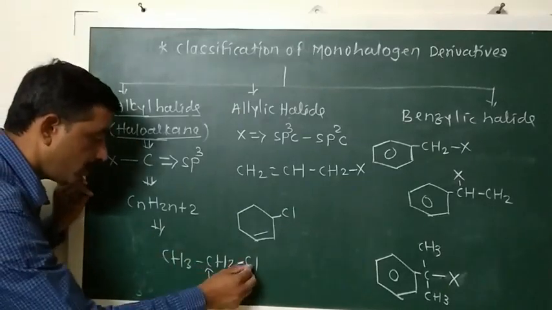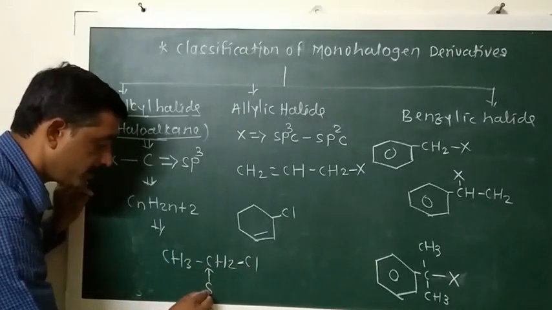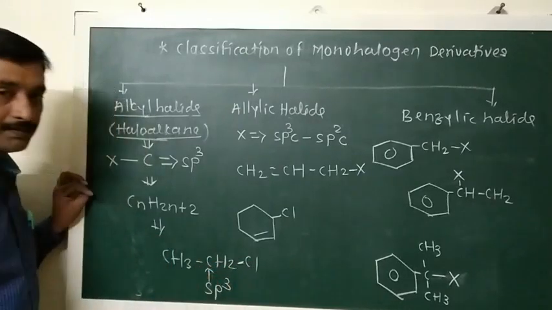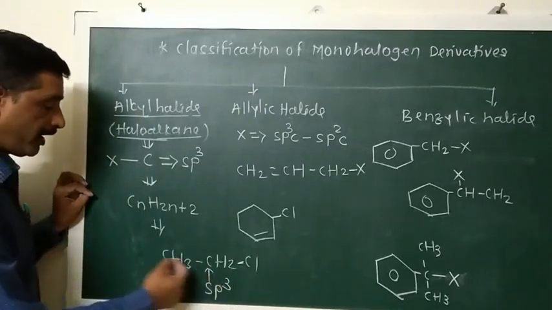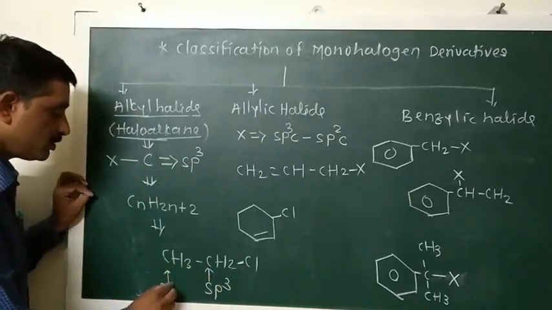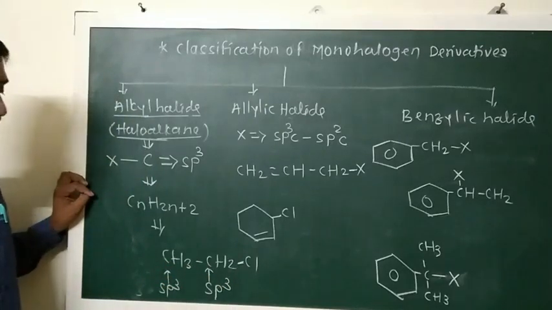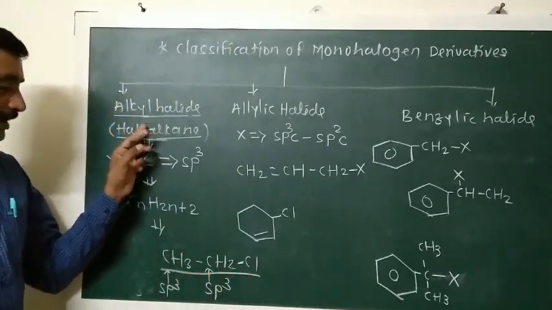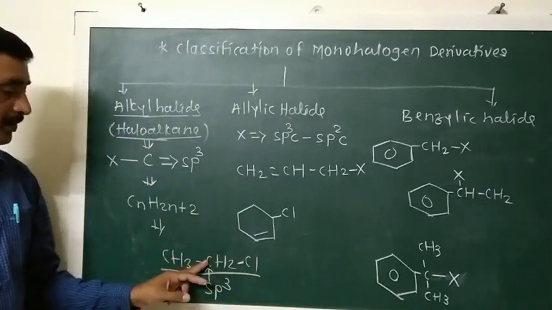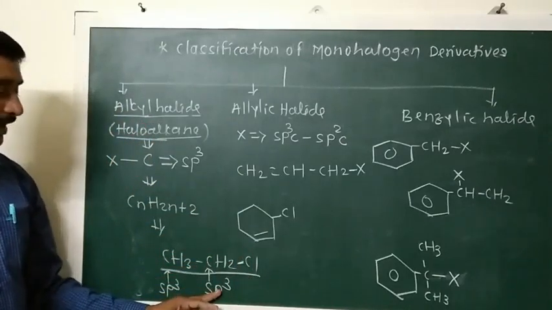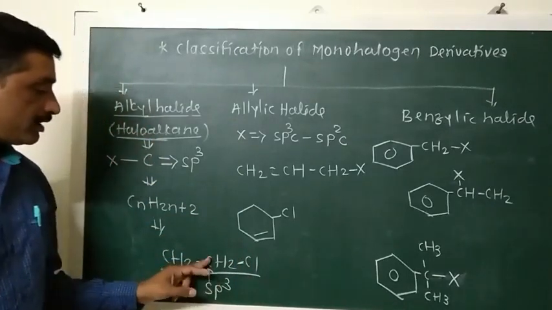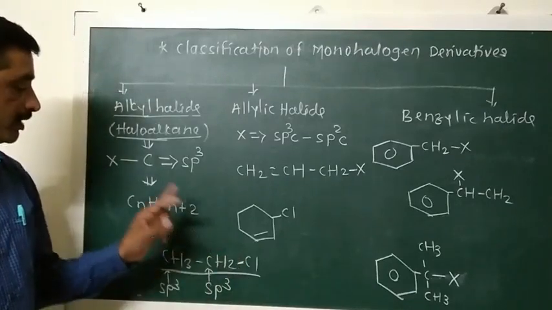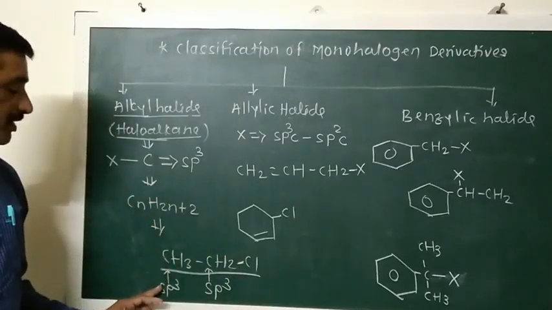So this halogen containing carbon atom is an sp3 hybridized carbon atom, and the next carbon atom is also sp3 hybridized. So this is a very important concept. In alkyl halides, the halogen atom is bonded with an sp3 hybridized carbon atom, and that halogen containing carbon atom is also bonded with an sp3